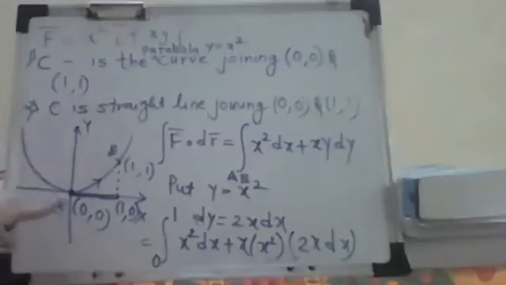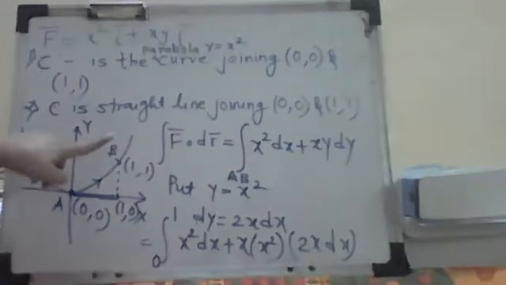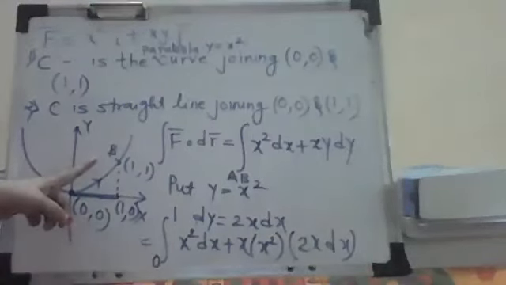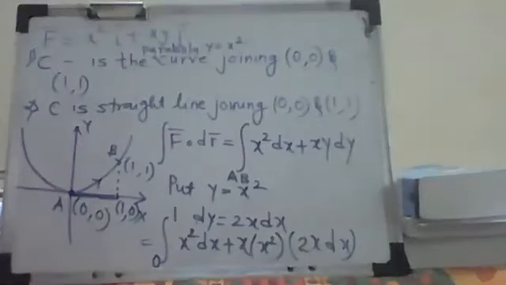Now I am giving the direction also, because it is from 0, 0 to 1, 1. It is not given from 1, 1 to 0, 0. So that direction also plays a very important role. Why? Because it's a vector, correct? So your direction is very important. It plays an important role here.